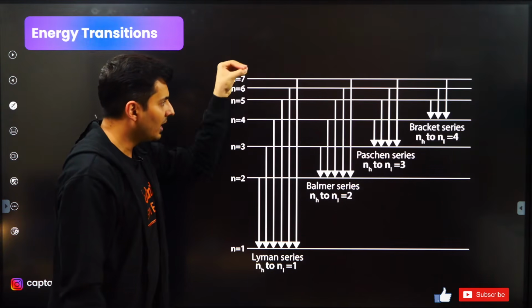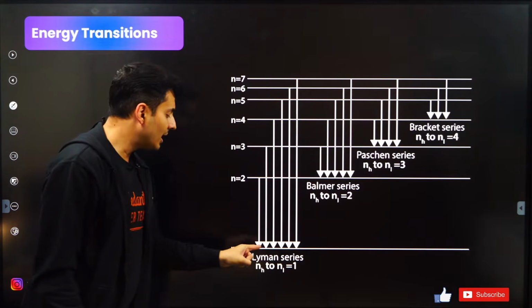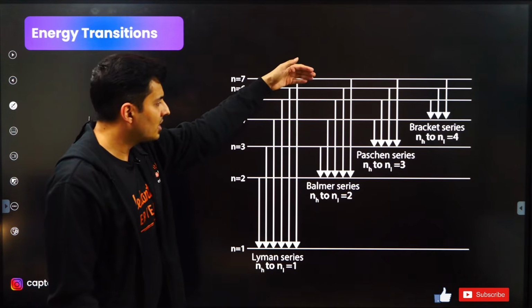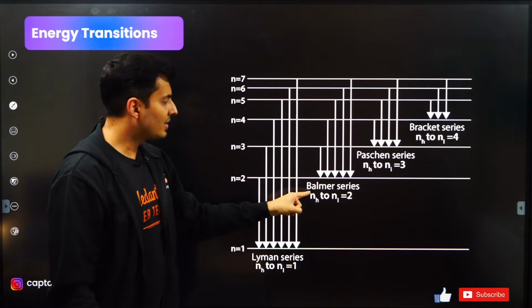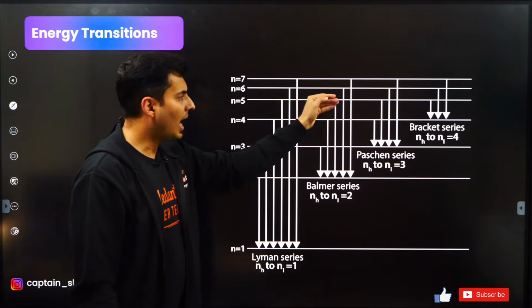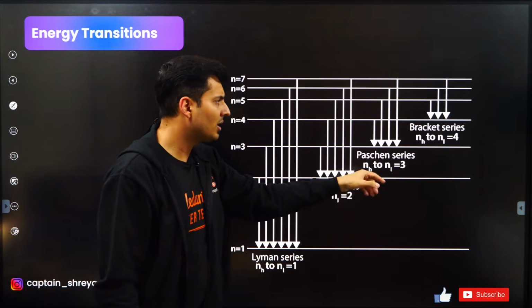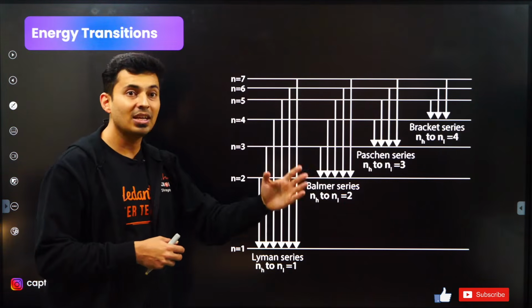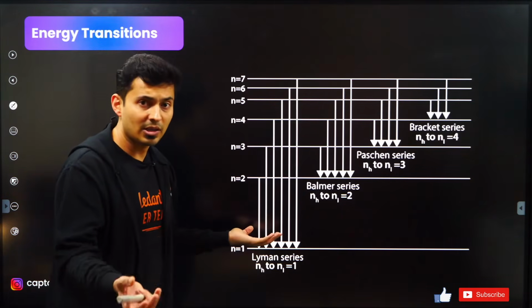So when the electron transits from any higher shell to the lowermost ground state where n is equal to 1, or the K shell, it's called the Lyman series. If the transition happens from any higher shell to n is equal to 2, then it's called Balmer. Then if it happens to n is equal to 3 from any higher shell, it's called Paschen, then Brackett, Pfund, and so on and so forth. So these are the names given to the spectral lines based on the person discovering it.